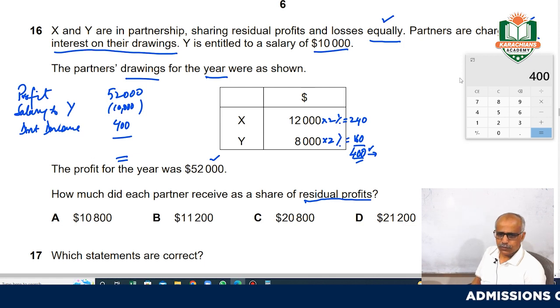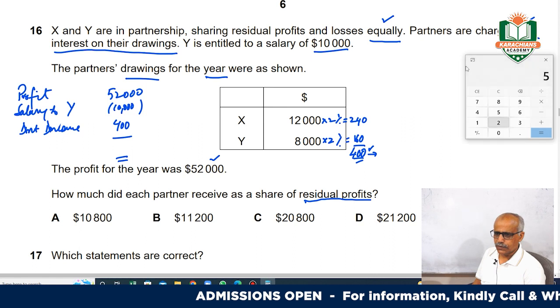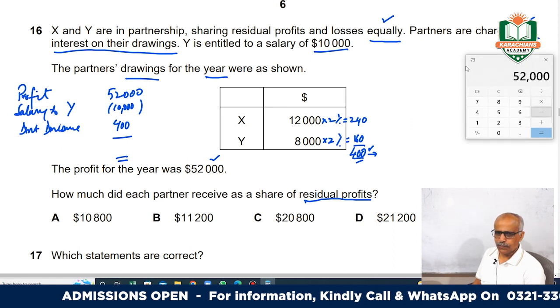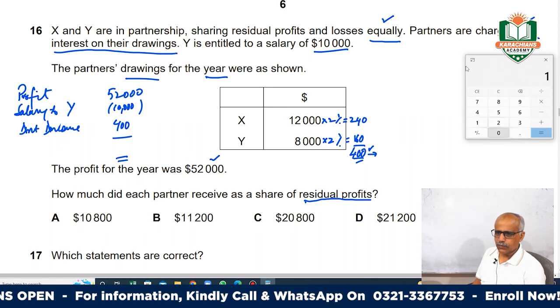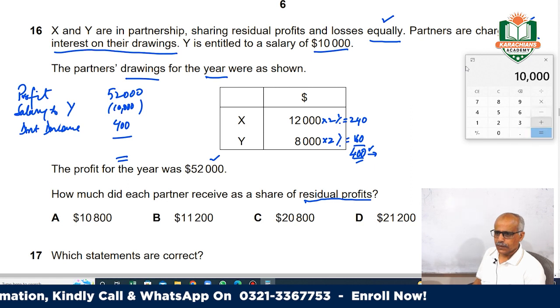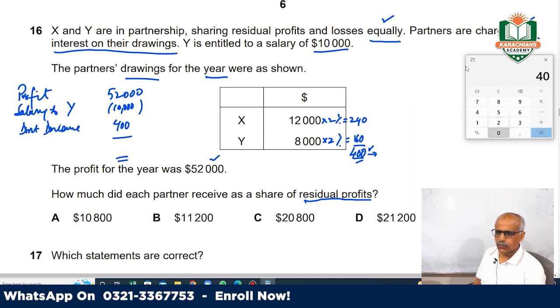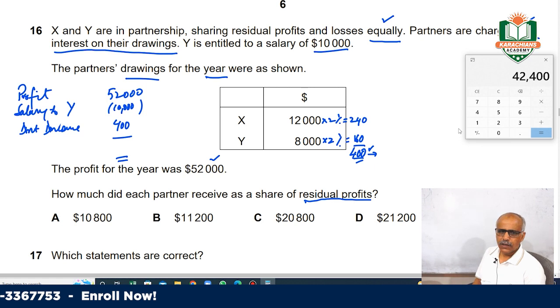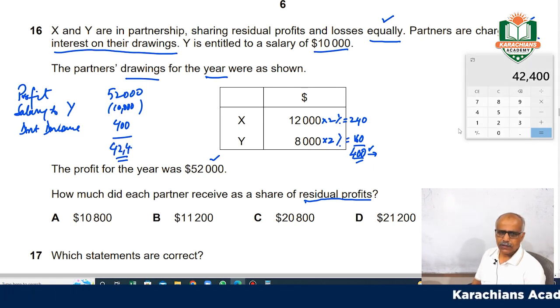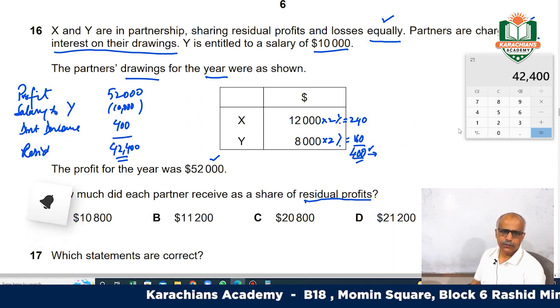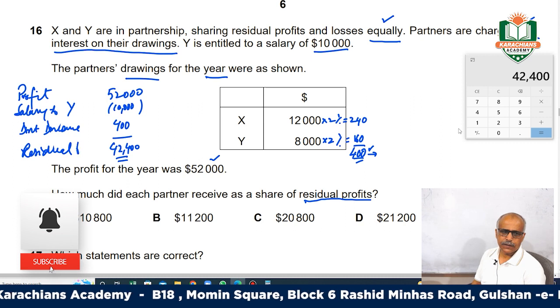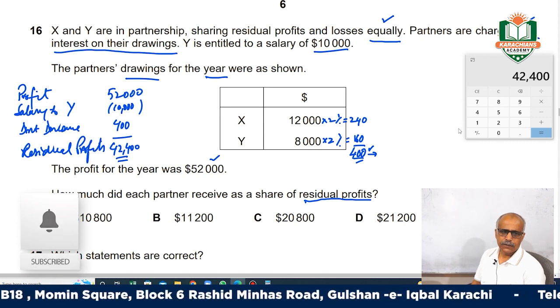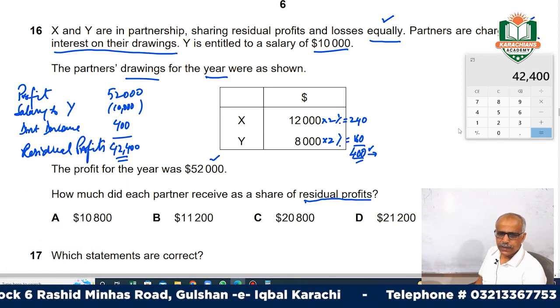Therefore, your total is 52,000, out of which you deduct 10,000 and add 400. That gives 42,400, which is the residual profit.